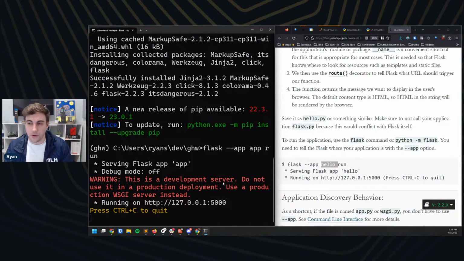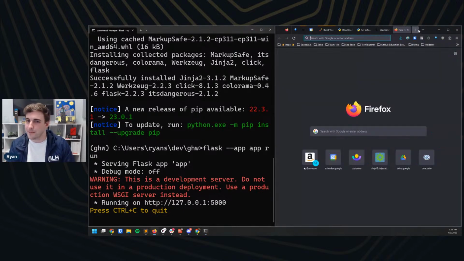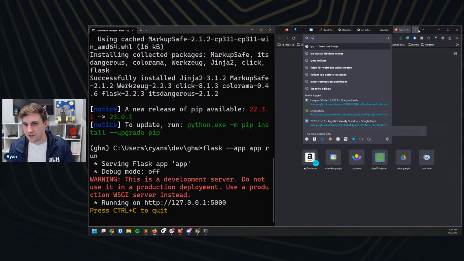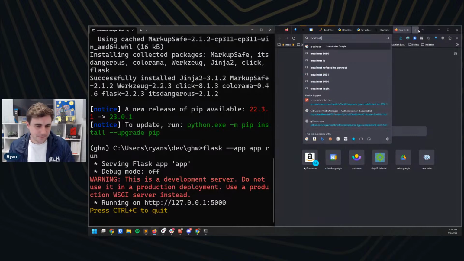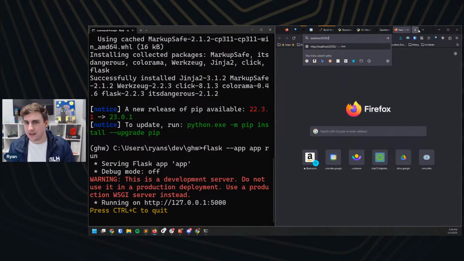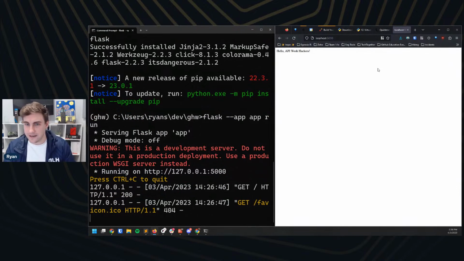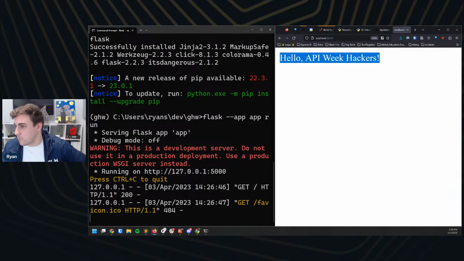127.0.0.1 is what's called your localhost. It is localhost. And so then there's port 5000, which is where our server's running. So if I come into the browser here, I'm going to do localhost, and then I'm going to do a port. I'm going to do port 5000. And if I do that /, you can see, and I'll blow up the text for you at home, you can see I have my working website locally here.